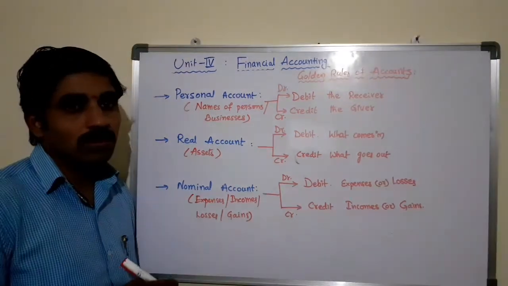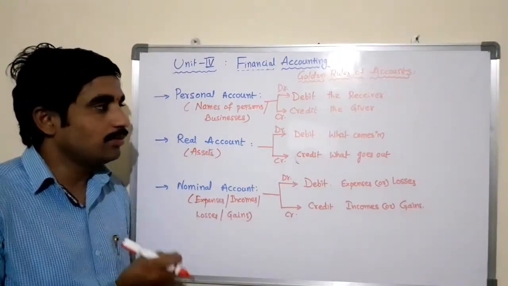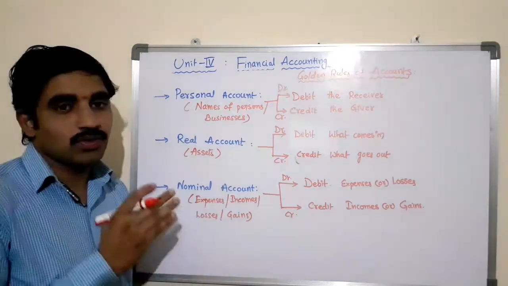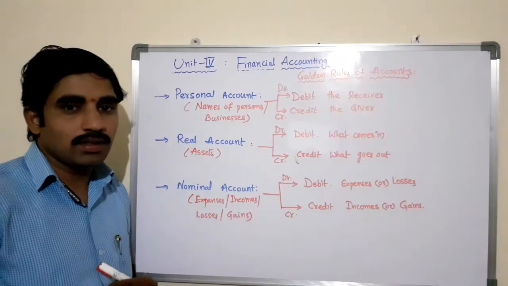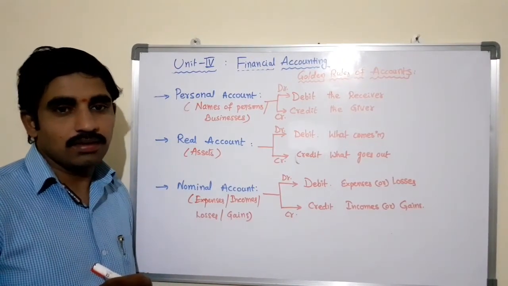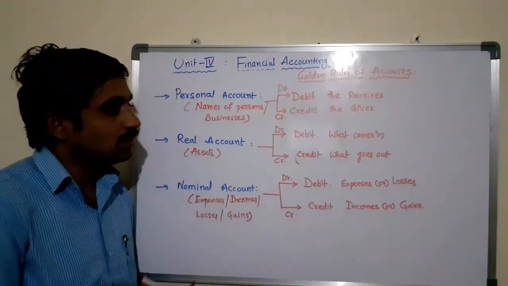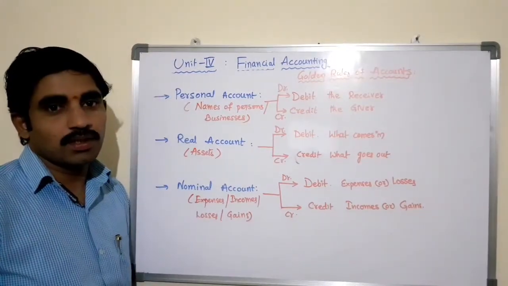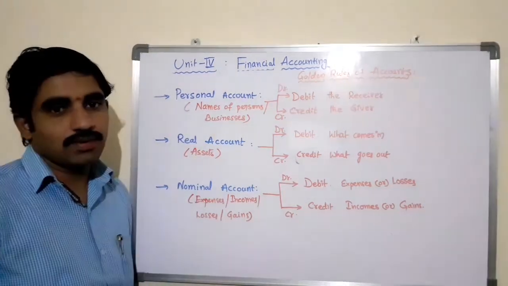If you are not able to remember or not able to apply the appropriate rule of account, you cannot write the journal entries for the transactions in the business. So you have to remember these 6 rules of accounts for the 3 accounts. Otherwise it is not possible to write the journal entries for the transactions.